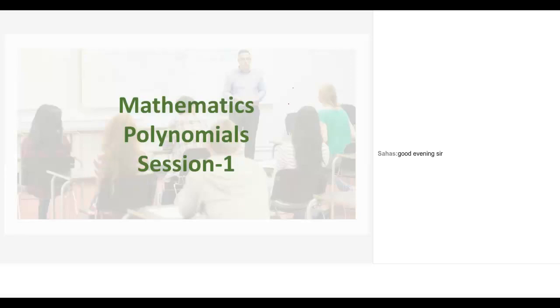If you know how to add, you can add them. If you know how to multiply, you can multiply them. If you know how to manipulate the powers, you can manipulate. So there's nothing like you have to think and do it. There are certain standard procedures defined. And when there is a defined process, then as far as maths is concerned, they are the easiest things. That's why I call polynomials one of the easiest chapters.